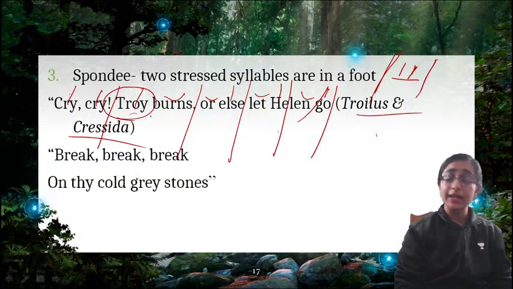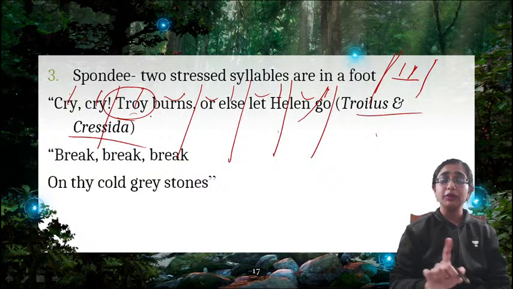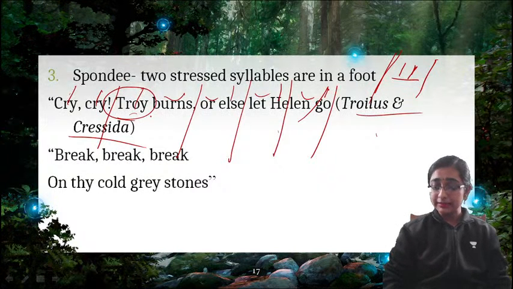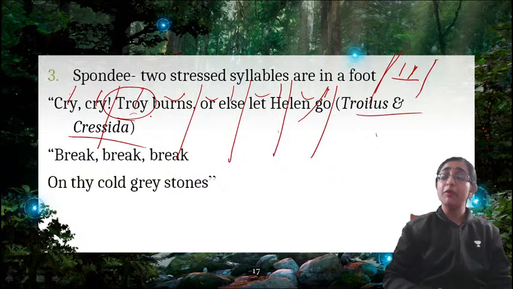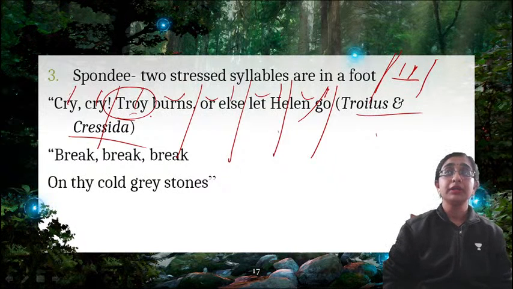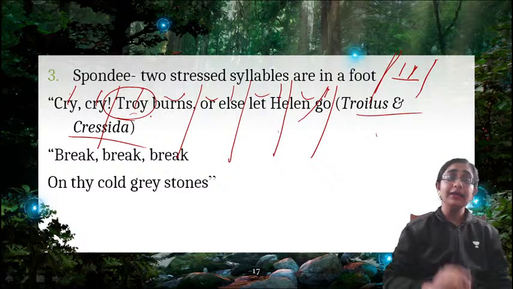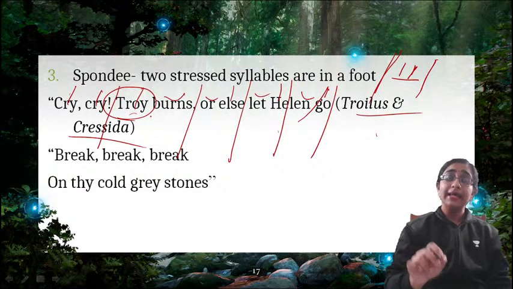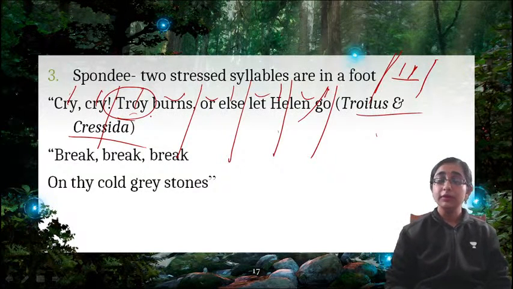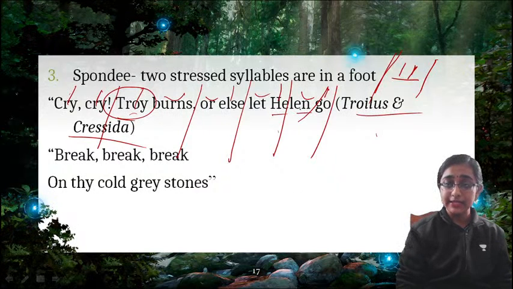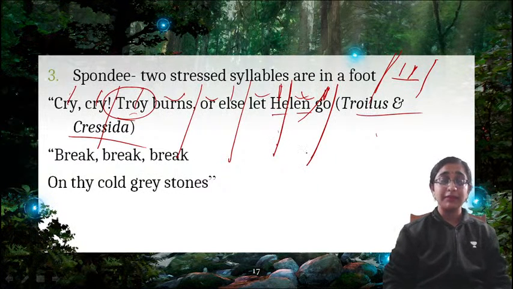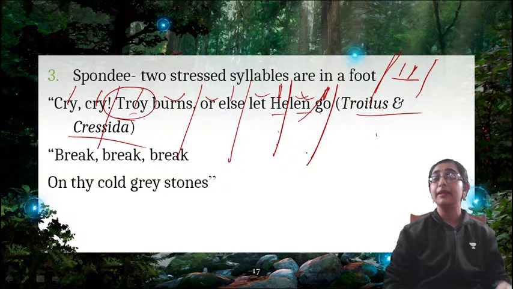Because Troy is here an important word. I have told you that important words should always be accented. So Troy is the name of the place, which is important here. So the speaker is saying, cry, cry, Troy burns, or else let Helen go. So Helen is disyllabic: He is stressed, len is unstressed, and go is also stressed. So that is the rhyme scheme. Cry, cry, Troy burns, or else let Helen go.